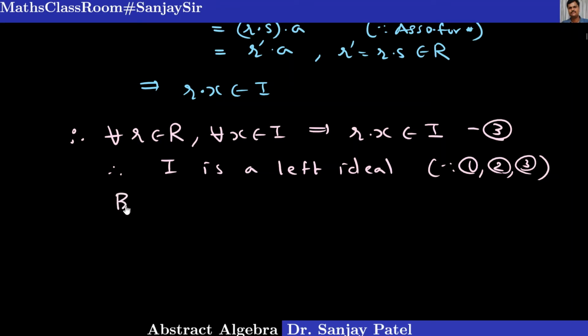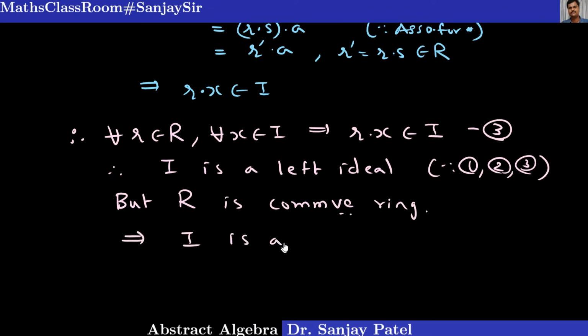But the ring R is a commutative ring, and therefore every left ideal is also a right ideal. So this implies I is also a right ideal, and hence I is an ideal.